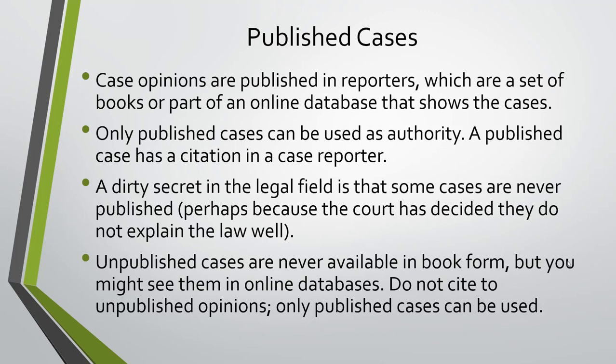It was still decided the way it was decided as between the parties in that case, but it cannot be used as precedent or for its legal value. Maybe because it was an outlier. Somebody thought it wasn't a good representation of the law for whatever reason. The reason this comes up is because even though you don't see unpublished cases in the books, you will see them online.